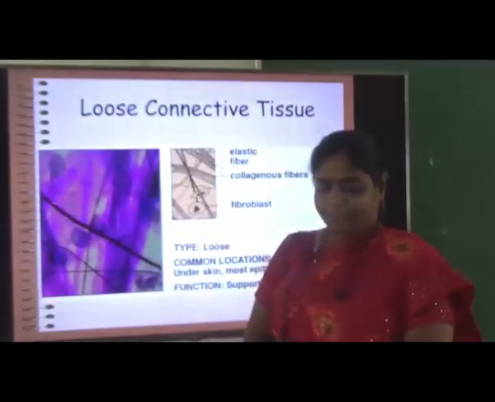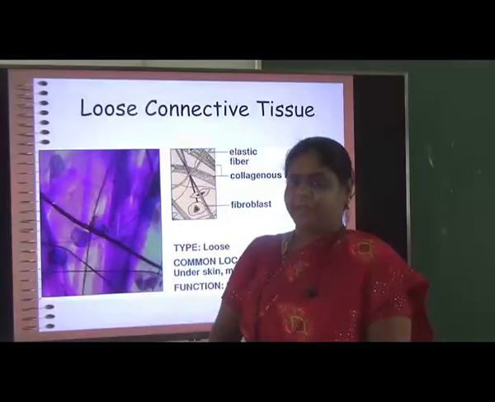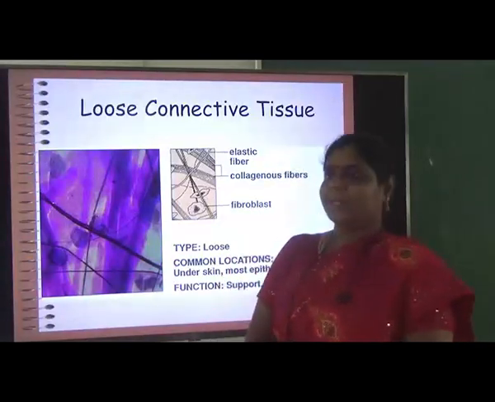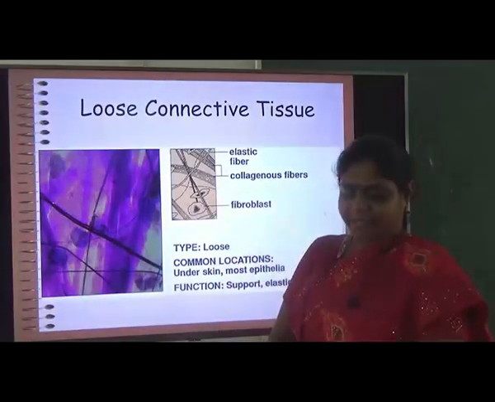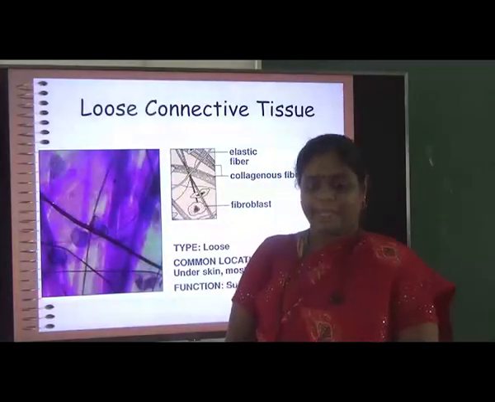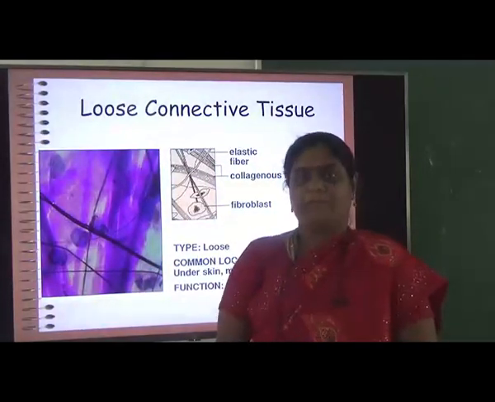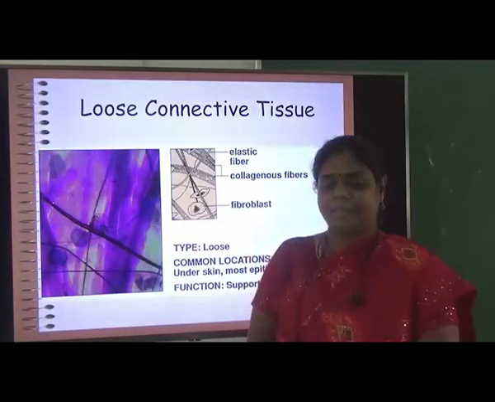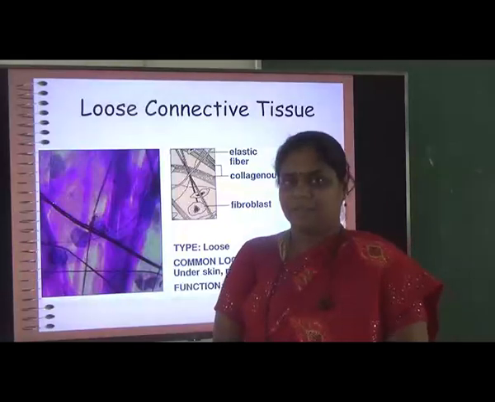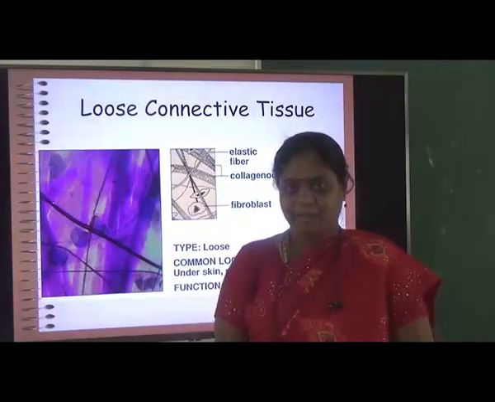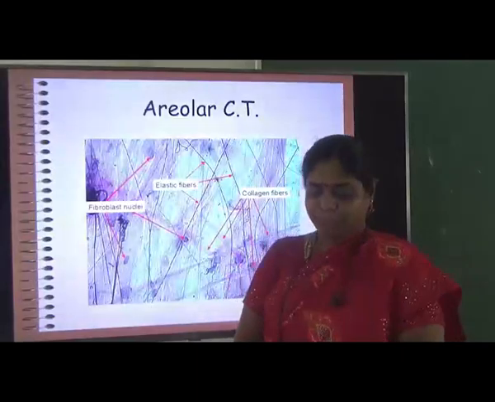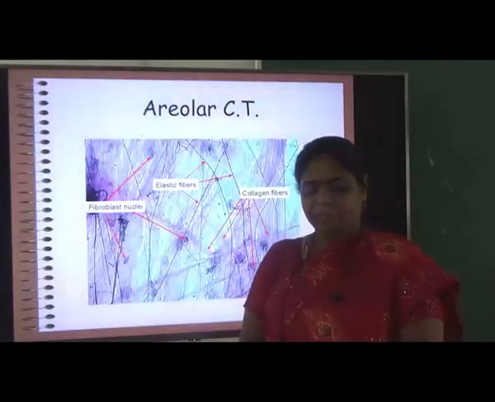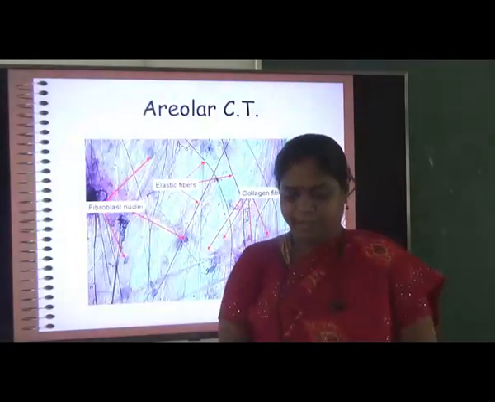The loose connective tissue, as the name indicates, is a little bit loosely arranged. Its common locations are under the skin and the epithelia. The function of it is elasticity and support. For example, the places directly under the skin we can call loose connective tissue. Areolar connective tissue consists of elastic fibers, collagen fibers and fibroblast nuclei.